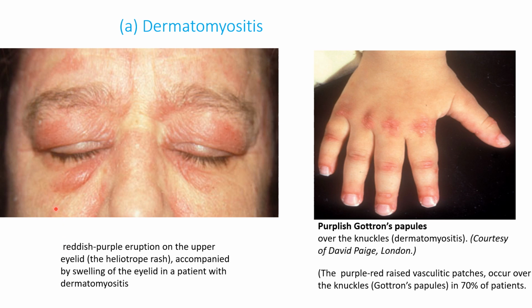This is a feature of dermatomyositis. There is a reddish purple eruption on the upper eyelid. This is called heliotrope rash and is accompanied by swelling of the eyelid. And this is Gottron's papules. It can occur over the knuckles like this one.